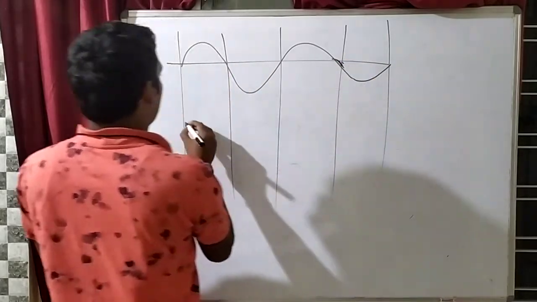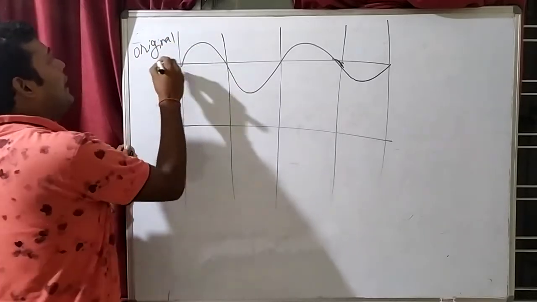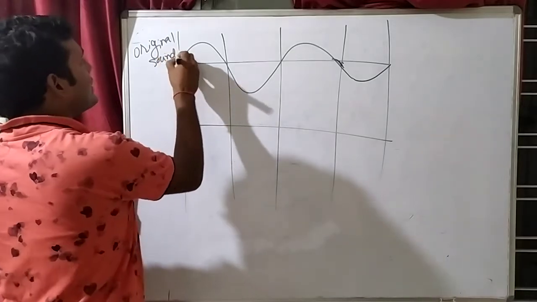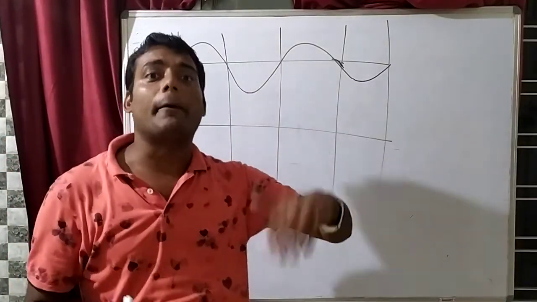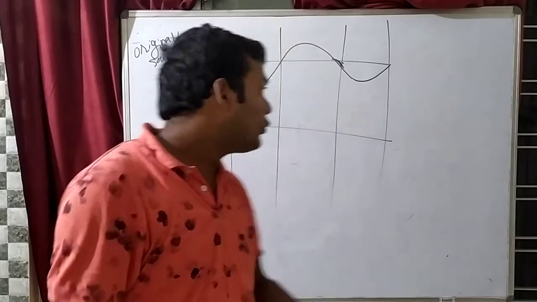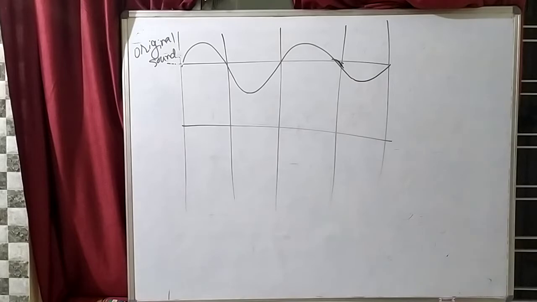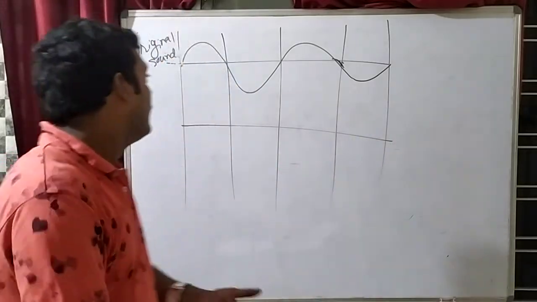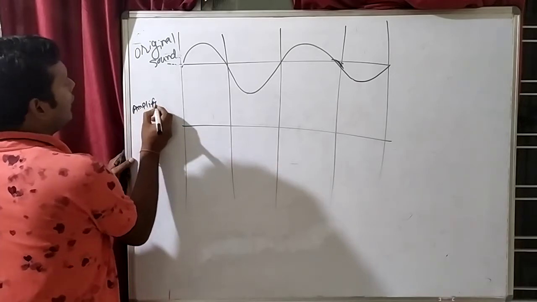Clear? So this is your original sound. When I am telling something, then my sound is coming. That is our original sound. Then what will happen? My sound is very low, because we see that after a certain distance my sound will disappear. So suppose I have to communicate with 500 people or 1000 people at the same time, what will I do? I will use a mic. I will use a speaker. So what I am using there is an amplifier.